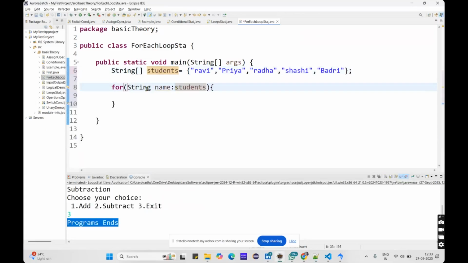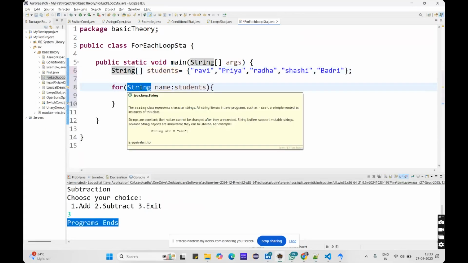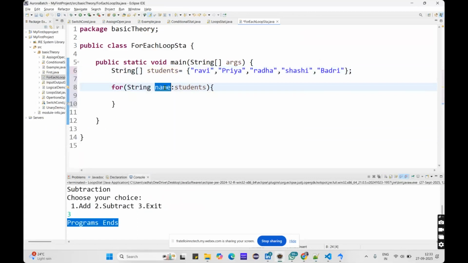Okay, understand it? So this is a data type, and this is a variable, and this is students, which means a collection, which is an array. Now I want to print out each one of them. So in the students, each element will come to the name and it will be stored in the name for each iteration.